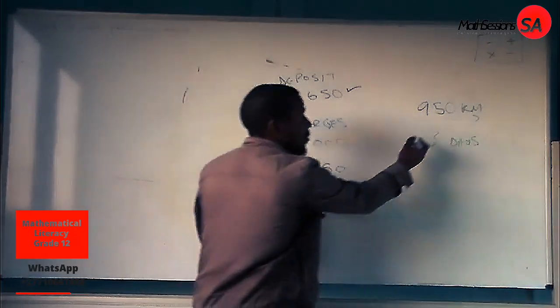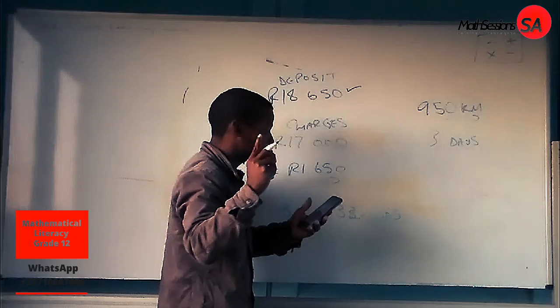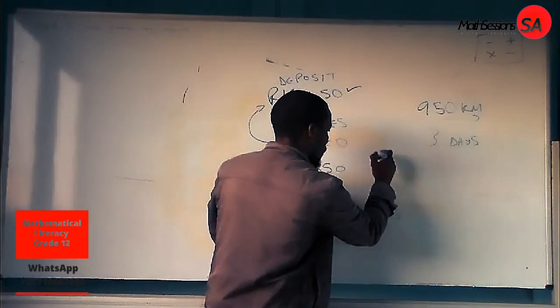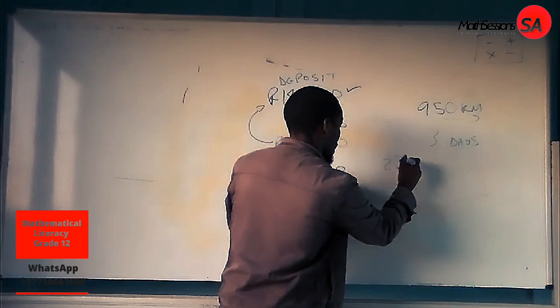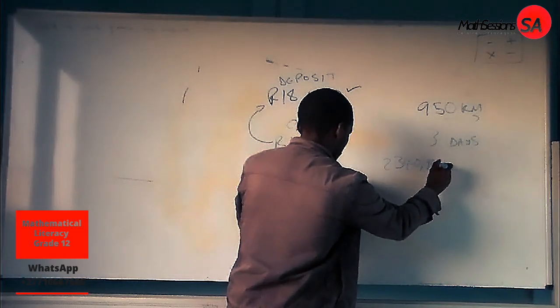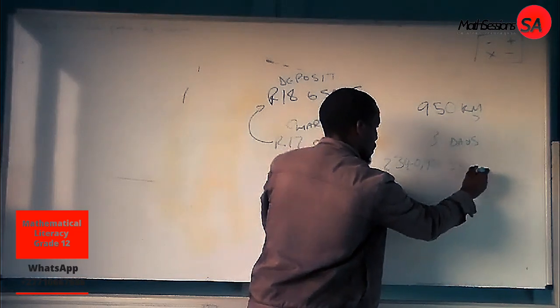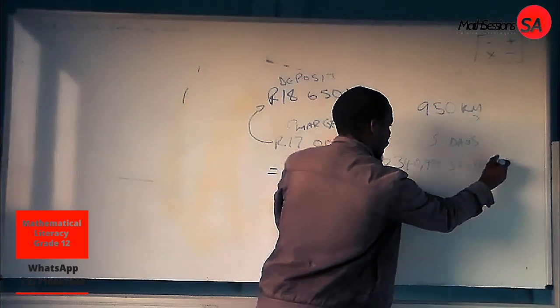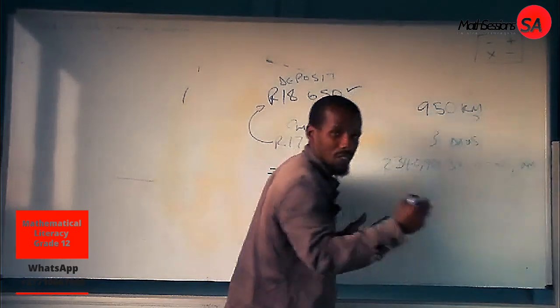Company A is 2340,90 plus 3 multiplied by n minus 600.